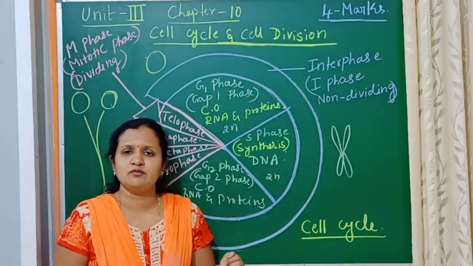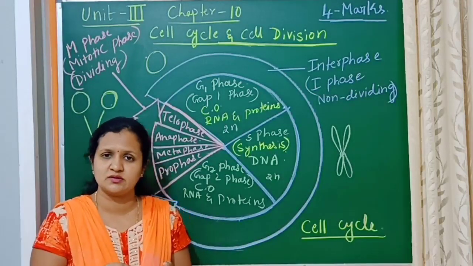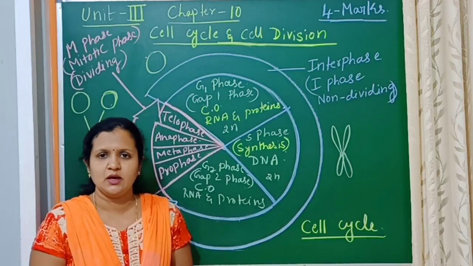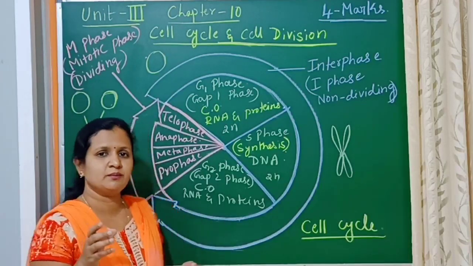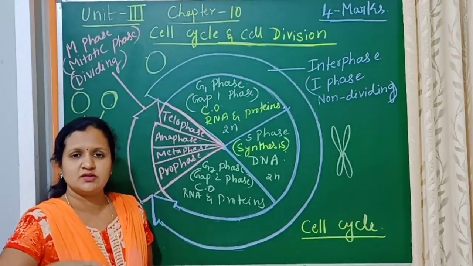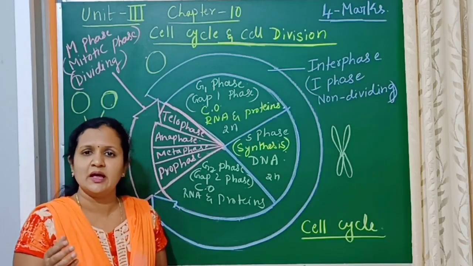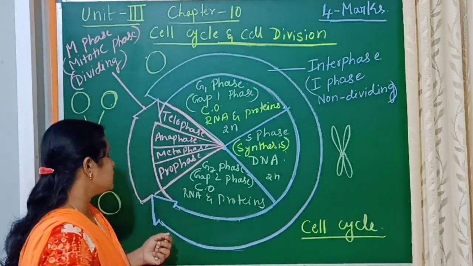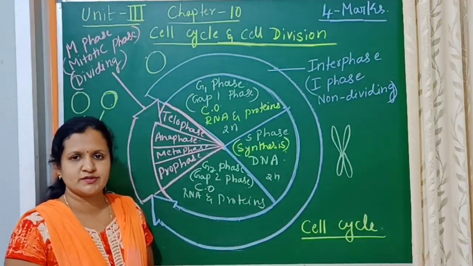All about that we'll discuss in our further classes when we take up the mitosis itself in detail. In general, the cell will divide by the prophase, metaphase, anaphase, telophase, and changes will occur in all these stages. We'll discuss this later. In this way, the parental cell will divide into the daughter cells.